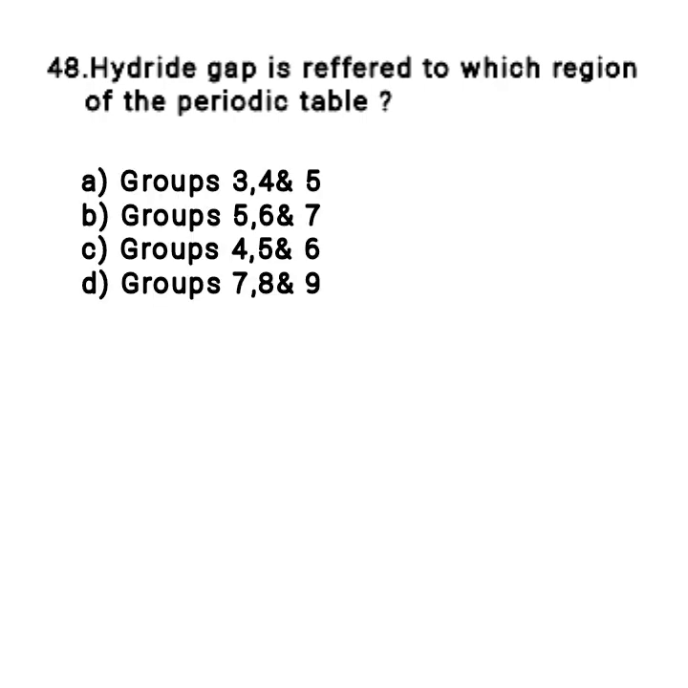Hydrogen gap is referred to which region of the periodic table? Options A. Groups 3, 4 and 5. B. Groups 5, 6 and 7. C. Groups 4, 5, 6. And D. Groups 7, 8 and 9. Answer option D.